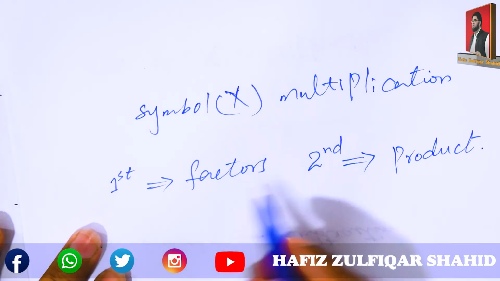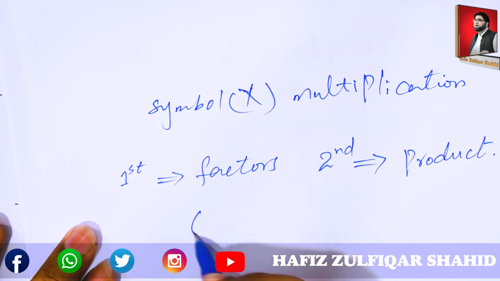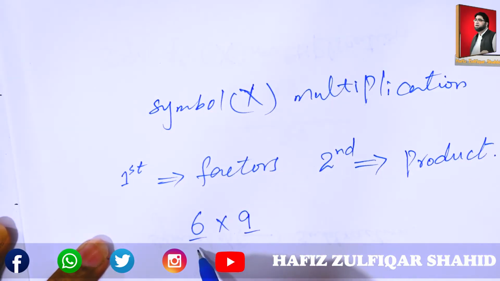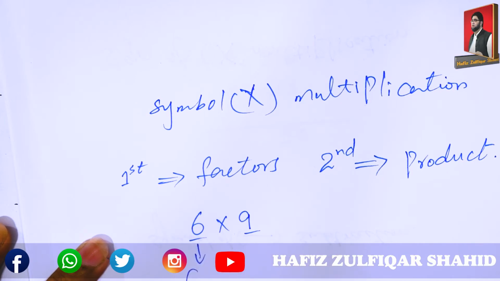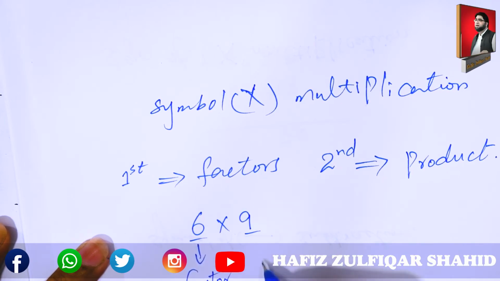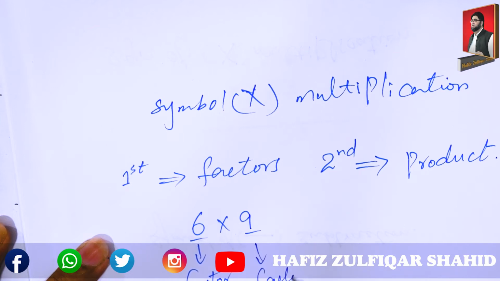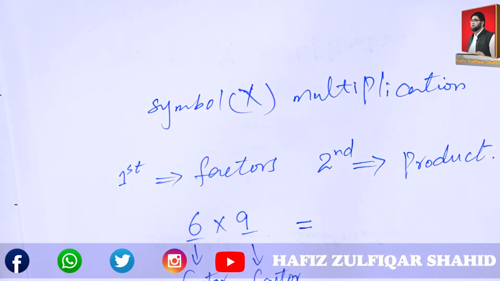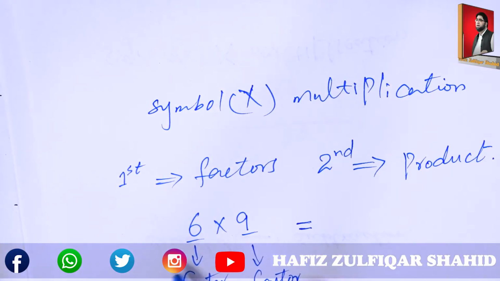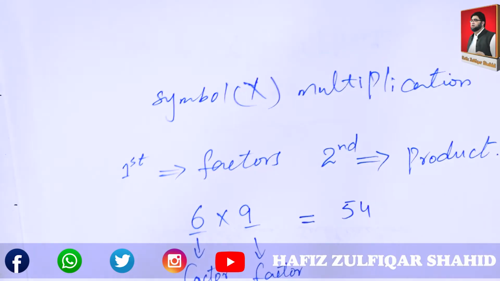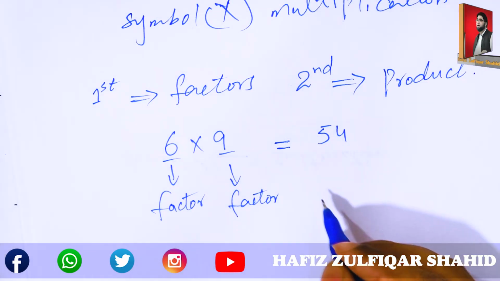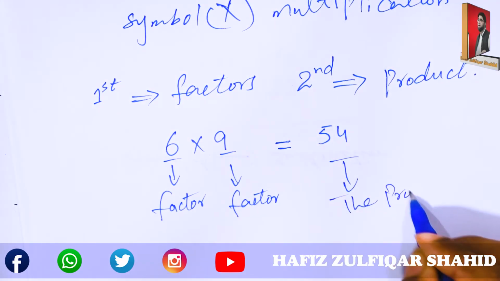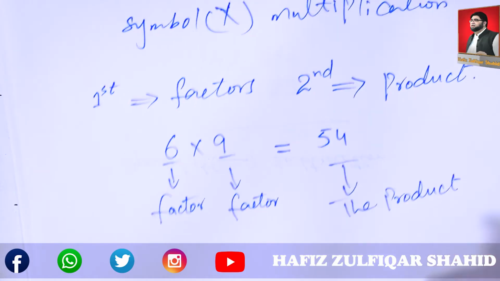Now what are factors? If we multiply 6 by 9, these two numbers are factors. 6 is a factor and 9 is also a factor. And the answer which we get from multiplication of these two numbers, 6 and 9, is 54. It is the product.